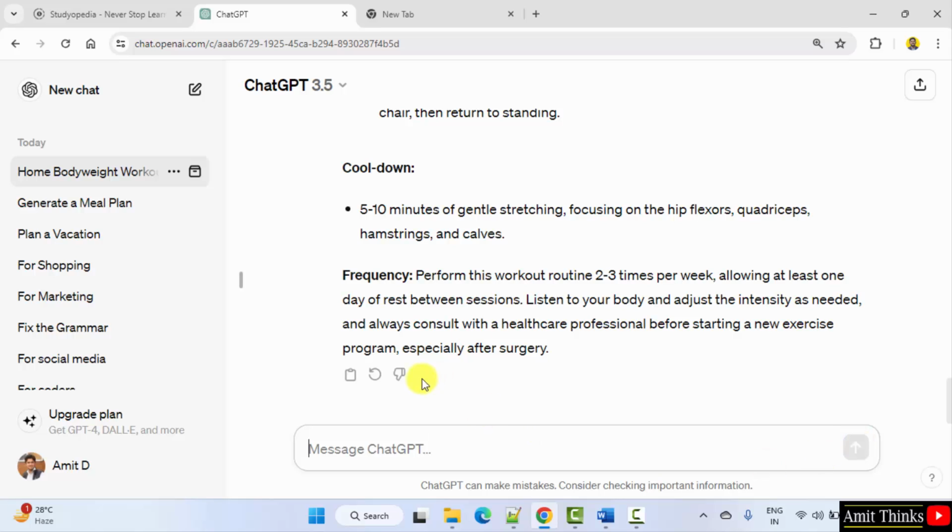And it's also visible you need to consult a healthcare professional. Obviously, please consult a healthcare professional before following these steps. Also, if you want, you can copy this from here, or regenerate these entire steps. If you want a different exercise or some other recommendations, click here. And if you did not like this, you can mention bad response to ChatGPT. Let me rename it: Generate a workout plan.